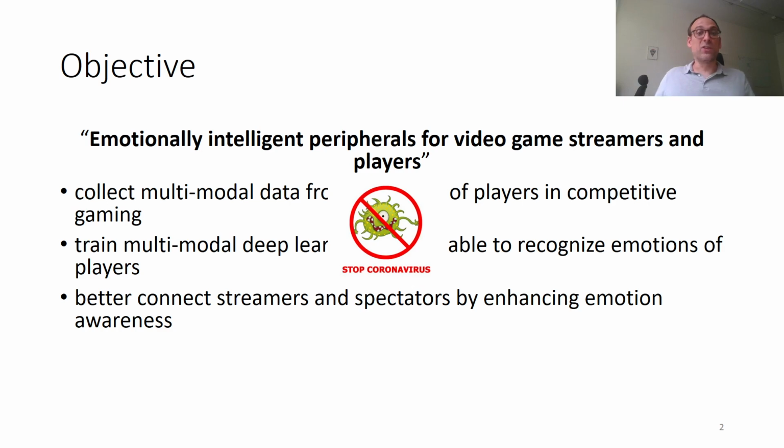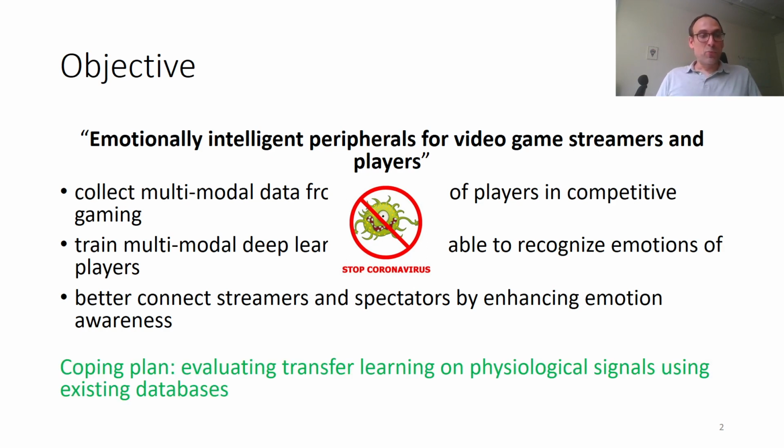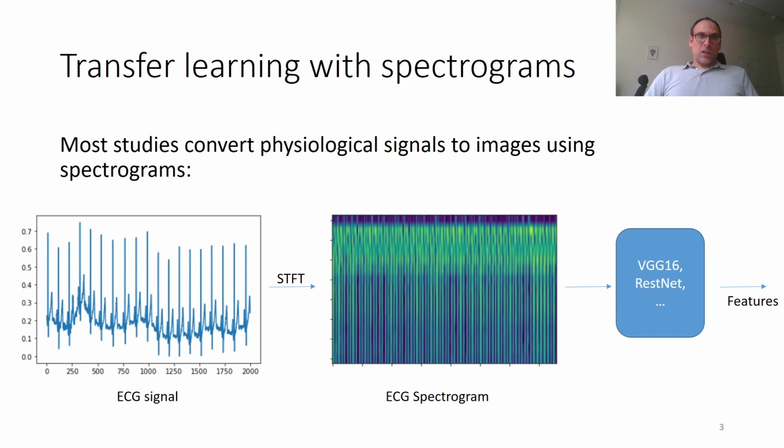Unfortunately, this project started in 2020, and as most research projects, we had to face difficulties to collect data, so we came up with this coping plan, which is to evaluate transfer learning approach on physiological signals, but this time using existing databases. When you look at the state of the art of transfer learning, particularly transfer learning on physiological activity, you will notice that most studies convert physiological signals to images using spectrograms.